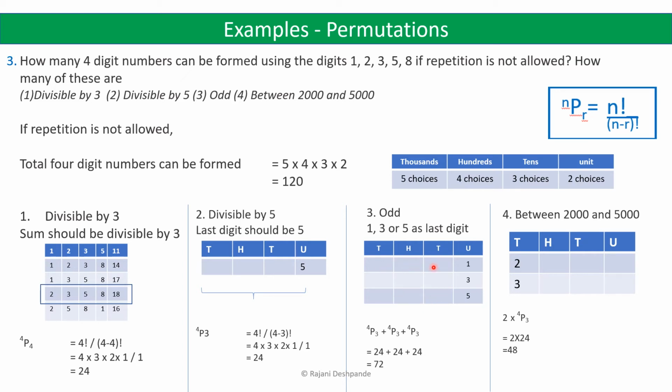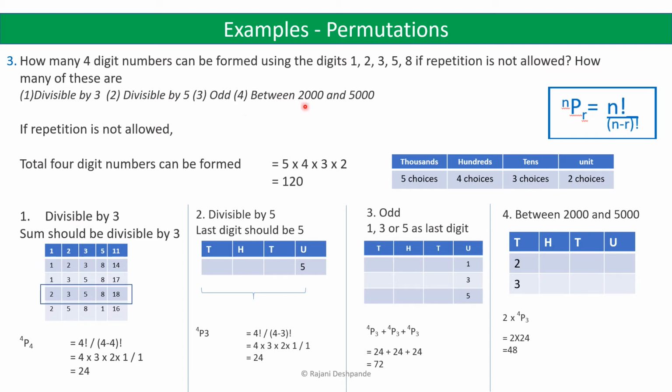So 4p3 ways plus 4p3 ways plus 4p3 ways, which is equal to, so we have already calculated what 4p3 is. It is equal to 24. So 24 plus 24 plus 24 is equal to 72. So 72 4-digit numbers are odd and in which the repetition of digits is not there. So 72 numbers are such that they are odd. They have 1, 3 and 5 in the units place.